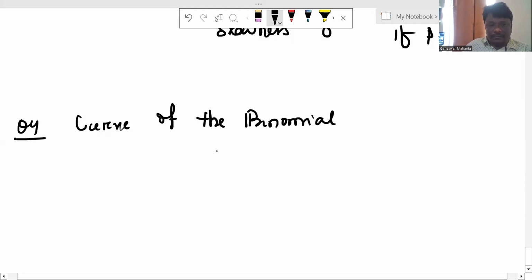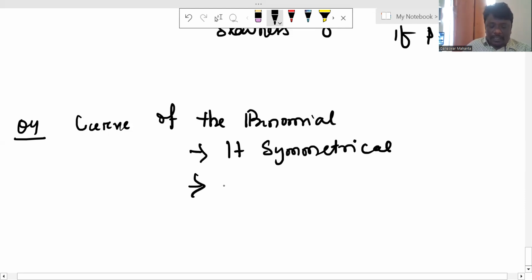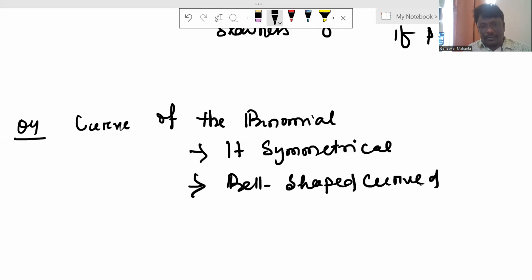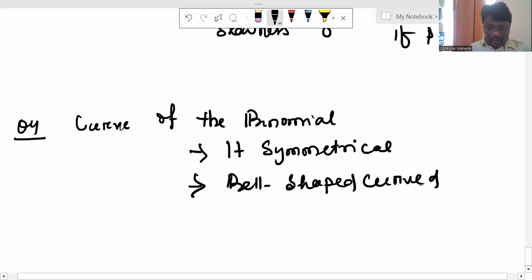It will be symmetrical, and that is a bell-shaped curve. Just remember, the curve of the binomial distribution has a symmetrical shape, and the curve is the bell-shaped curve.